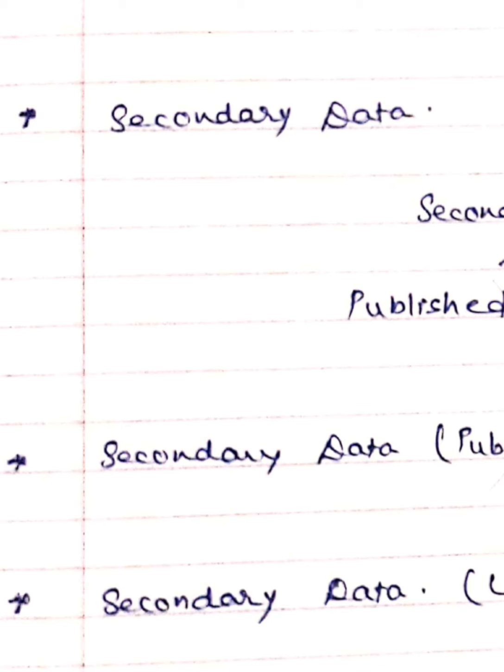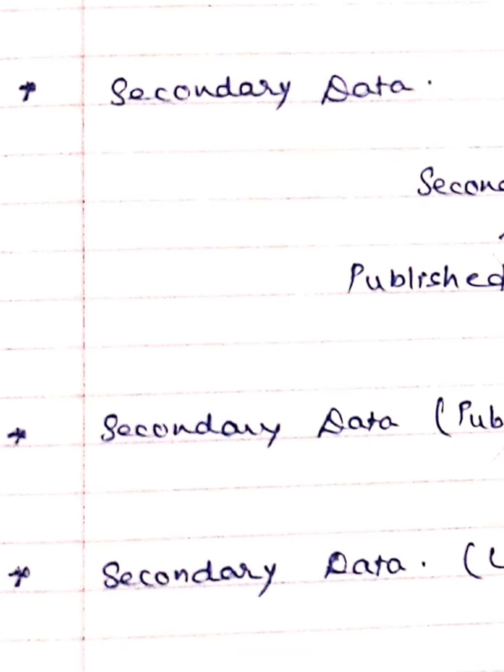Similarly, we talked about the second one, the semi-government publications. In semi-government publications, we talked about the Life Insurance Corporation of India and the state electricity boards. These are agencies that publish their own publications, and we get information from them. Then we talked about international publications, published by international bodies like the IMF and the ILO. Those were also sources of secondary data.